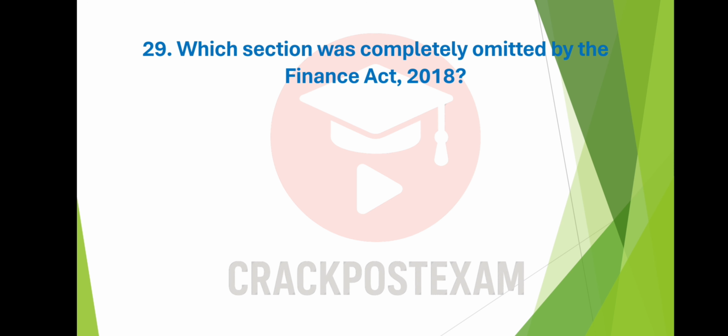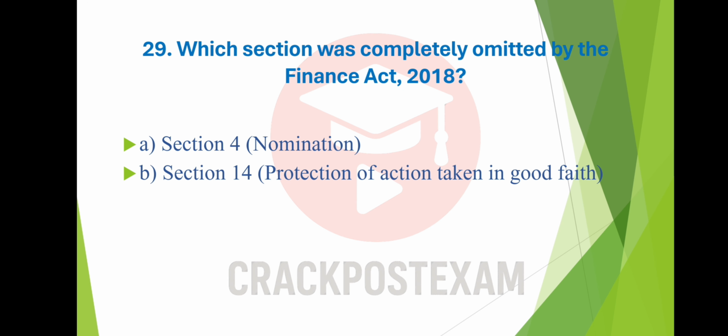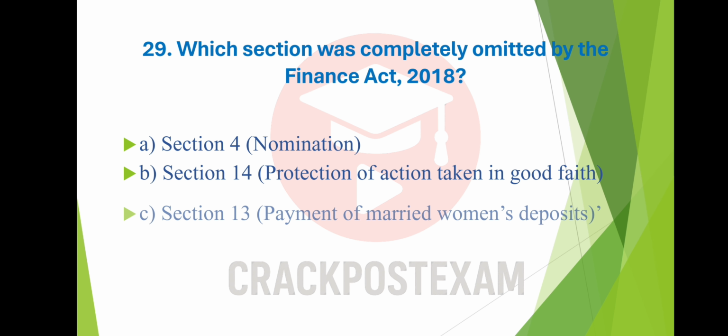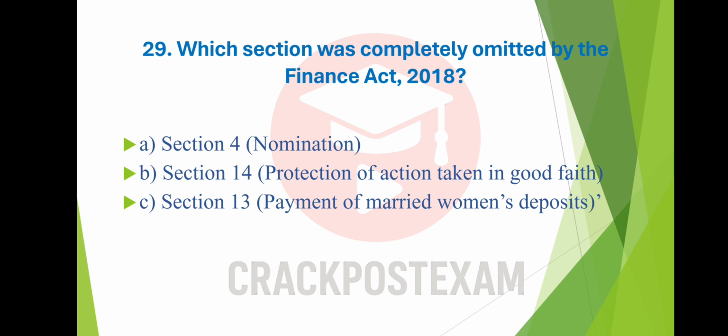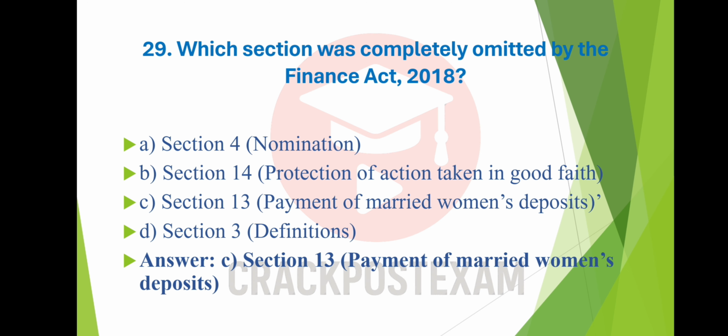Question number 29. Which section was completely omitted by the Finance Act 2018? Option A, Section 4, Nomination. Option B, Section 14, Protection of action taken in good faith. Option C, Section 13, Payment of married women's deposits. Option D, Section 3, Definitions. And the answer is option C, Section 13, Payment of married women's deposits.